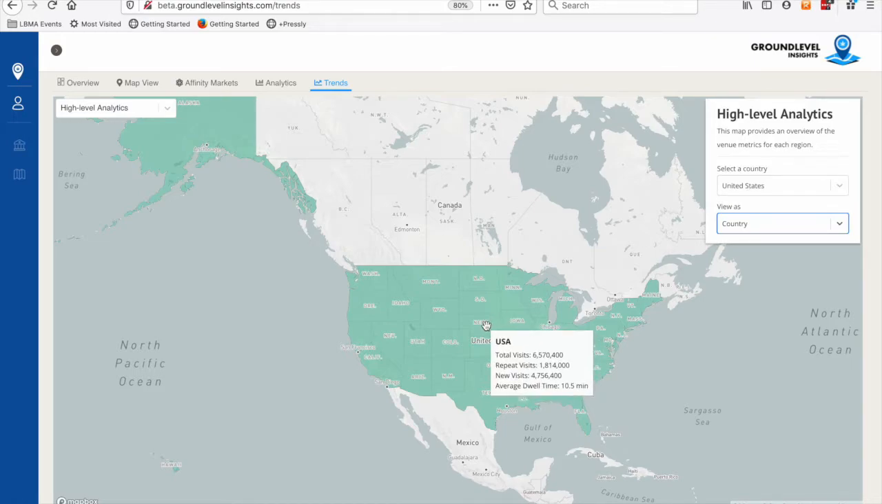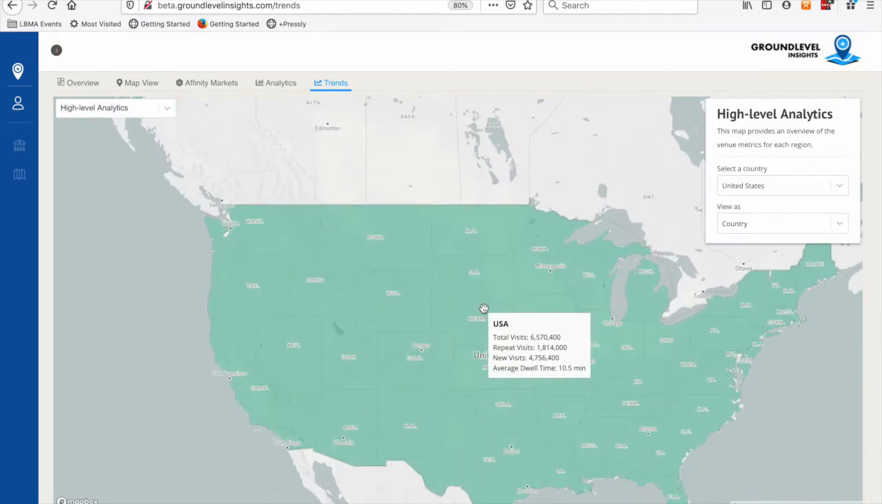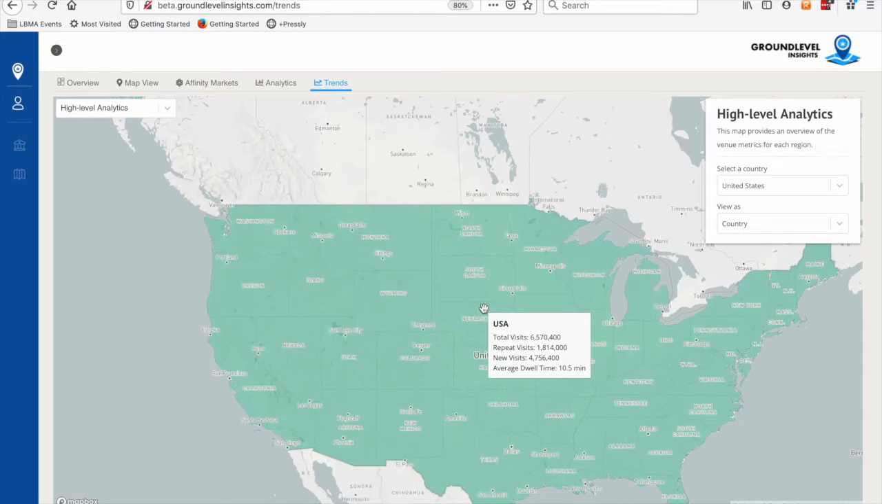I've got this set to the US right now. If I move my mouse over here, what you see is a roll up of all of the visits across the entire country. So now we're not looking at just one store or even a couple of stores. We're looking at every store that GroundLevel sees within our system. As I said at the beginning, we track about 12,000 medical clinics and/or recreational dispensaries across 4 countries. We operate in Canada, the US, Germany, and the UK. So this is total traffic over the last period of time for the US.